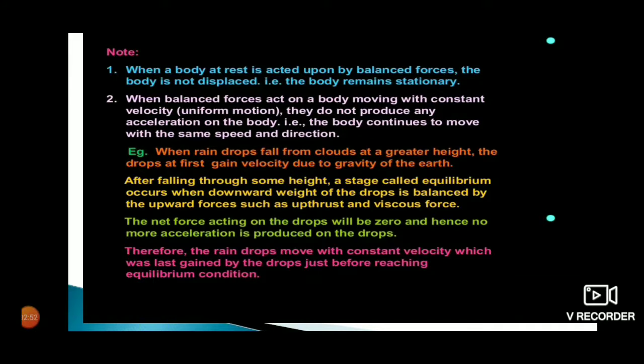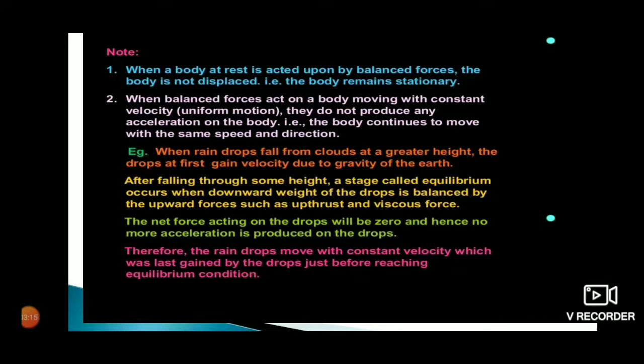The net force acting on the drop will be zero, and hence no more acceleration is produced on the drop. Therefore, the raindrop moves with constant velocity, which was last gained by the drop just before reaching the equilibrium condition.